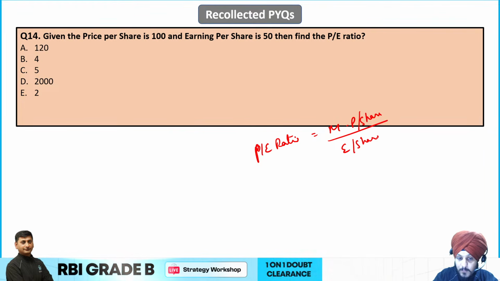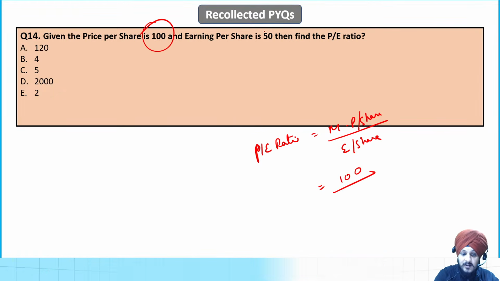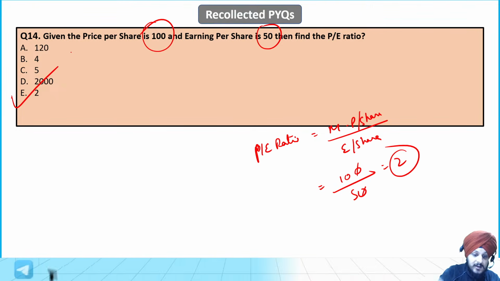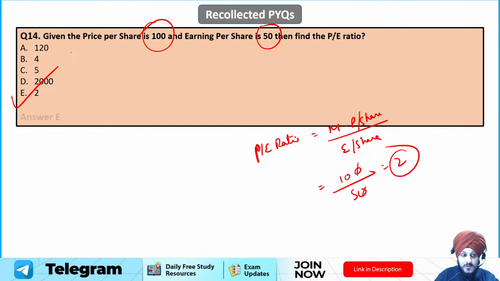What is the market price? Market price is very easy. It is given as rupees 100. And the earning is rupees 50. So 100 divided by 50 is 2. So 2 is going to be the correct answer to this question, which is the E option, right? So I hope it is clear, an easy one.